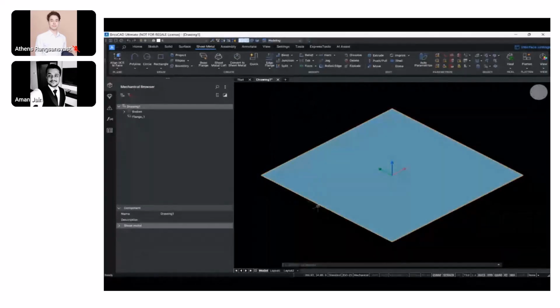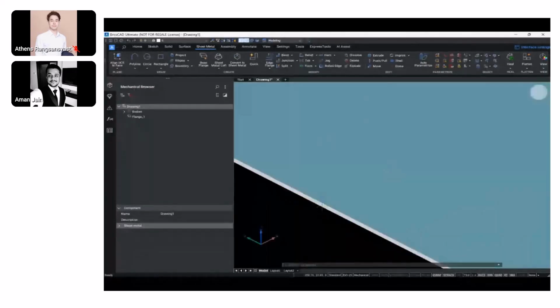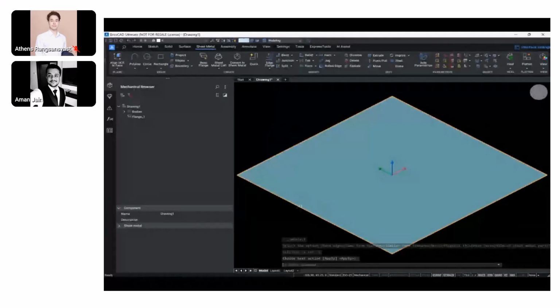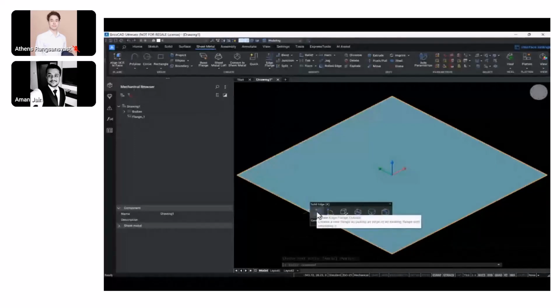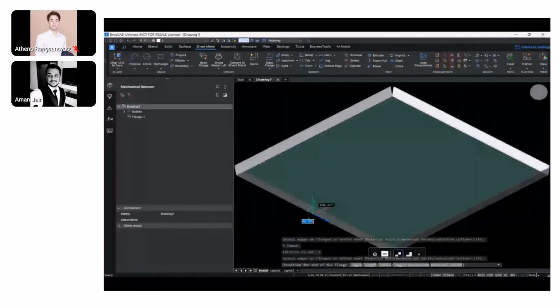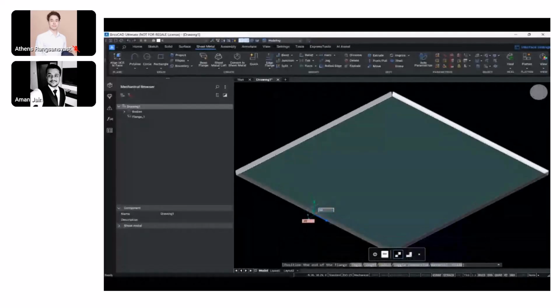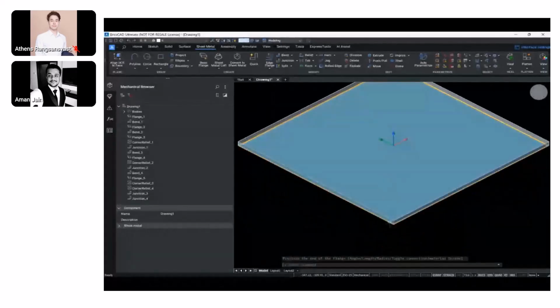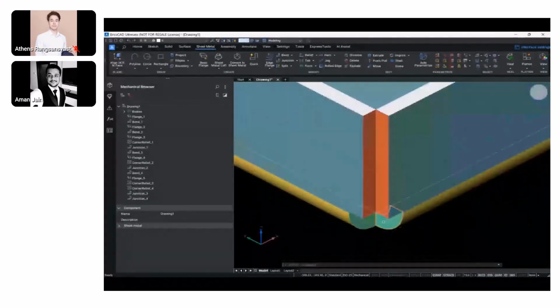The next part would be creation of the edge flanges. This time around, we'll select the edges in a very smart way. This is one of the smartest ways of selecting all the edges across, instead of selecting them manually. And we'll select create edge flange from outside. There are two possibilities of creating an edge flange. One is from outside and one is within the flange itself, I mean, bending it internally, depending upon the type of bending process that we'll be following during our fabrication stage.